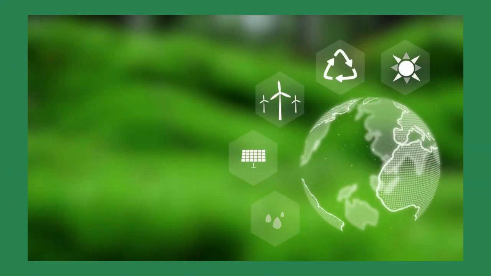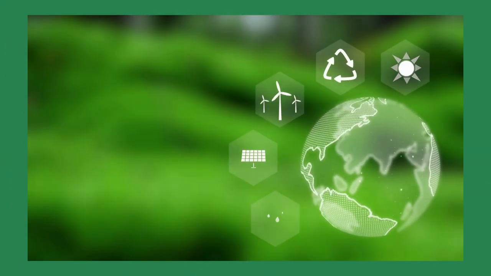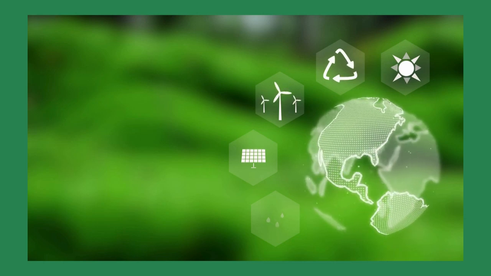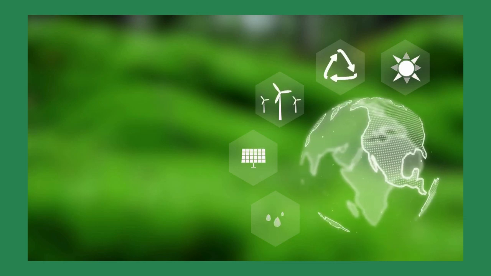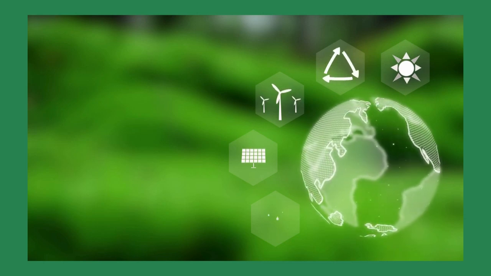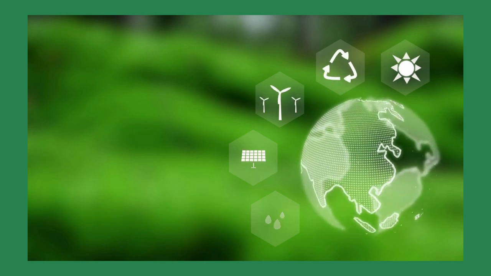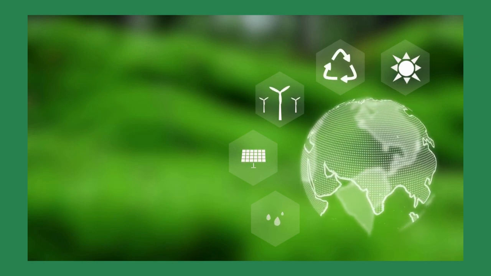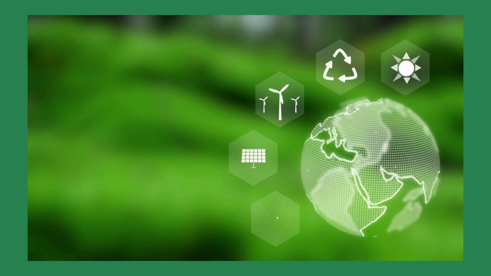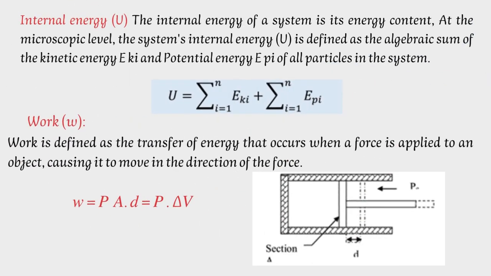The first law of thermodynamics is a fundamental principle that governs the behavior of energy. It's essentially a statement of conservation of energy, which asserts that energy can't be created or destroyed, only transferred or transformed. Internal energy. The internal energy of a system is its energy content. At the microscopic level, the system's internal energy is defined as the algebraic sum of the kinetic and potential energy of all particles in the system.